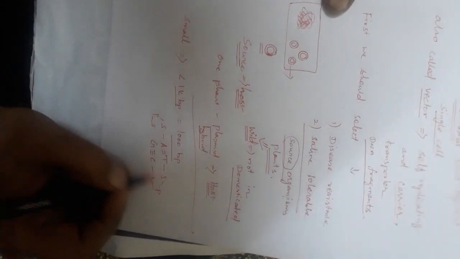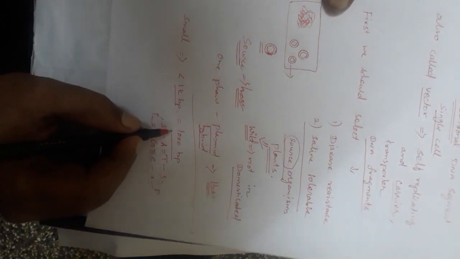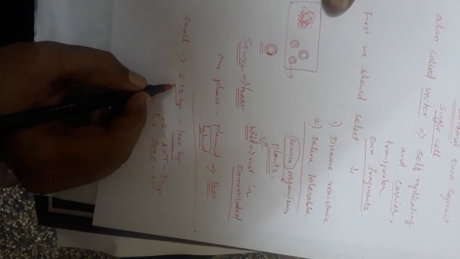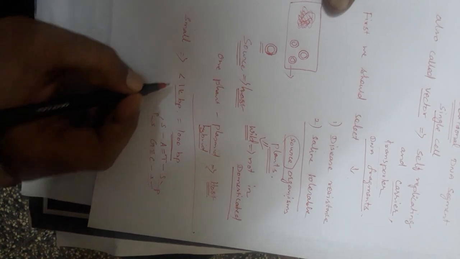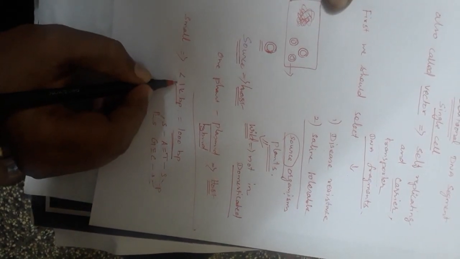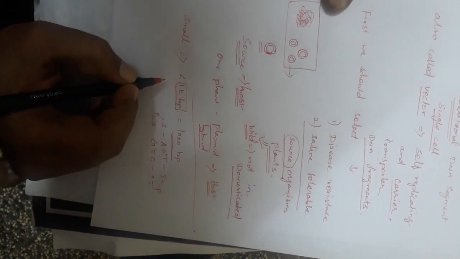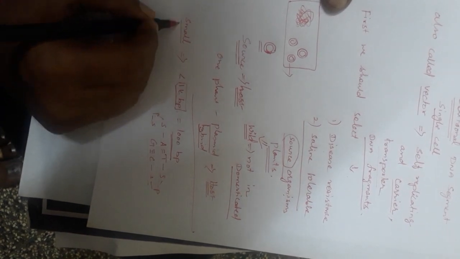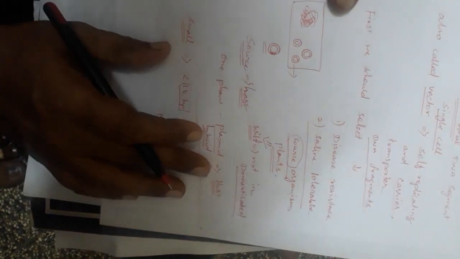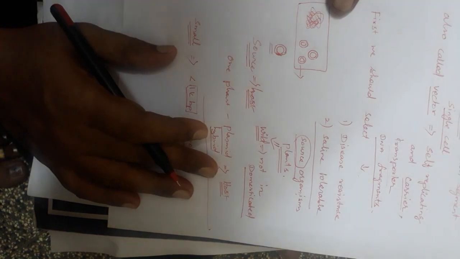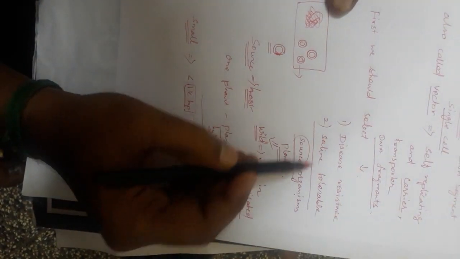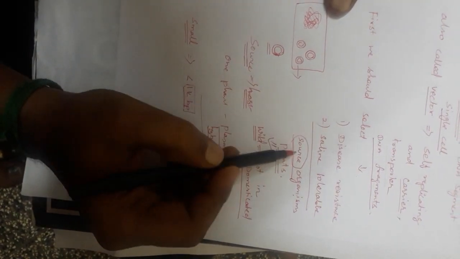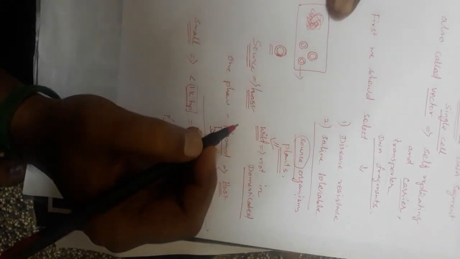This is one base pair, this is another base pair, like that. 1000 base pairs are nothing but 1 kilo base pair. A size less than 1 kilo base pair is very essential. It should be the size of the plasmid, so that only the desired genetic DNA fragments of source plants can be introduced.